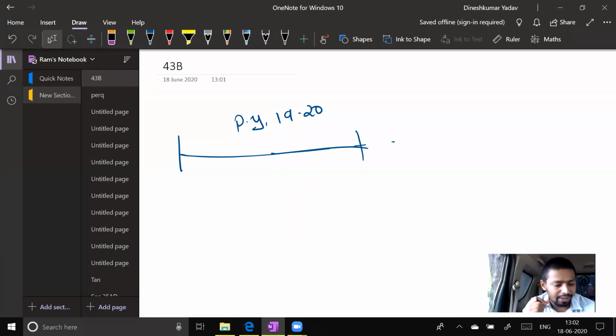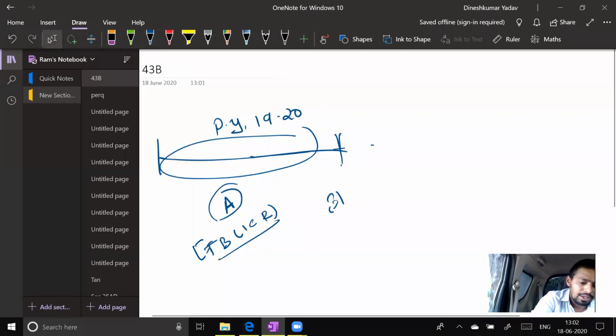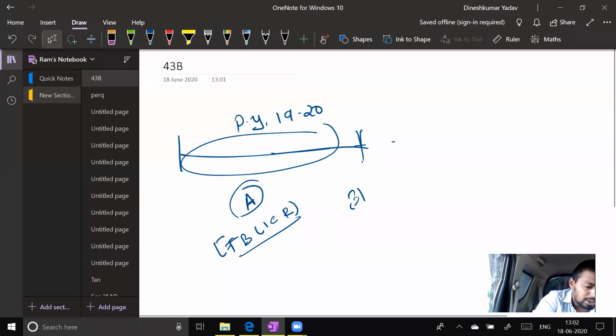Sir. Okay. So previous year 1920, some expenses are accrued here, and those expenses are TBLICR: taxes, bonus, leave encashment, interest, employer contribution to PF, and payment to railways. These expenses are accrued. Now, please understand, government is not asking you to make payment as on 31st March itself.